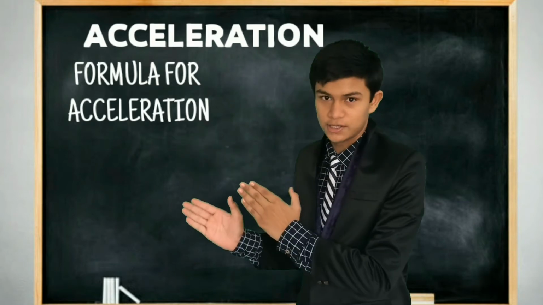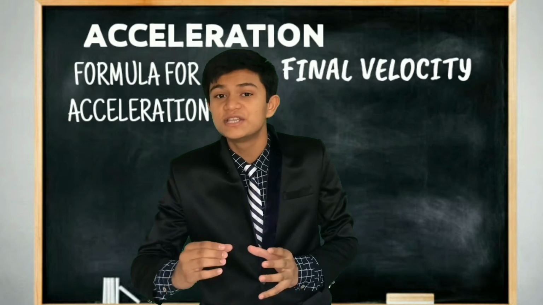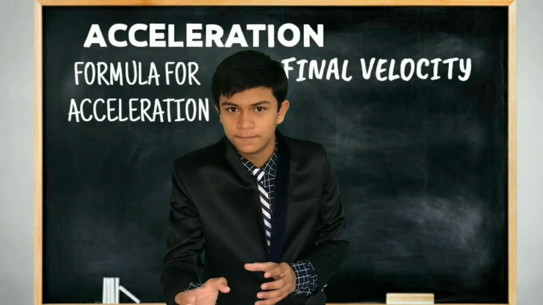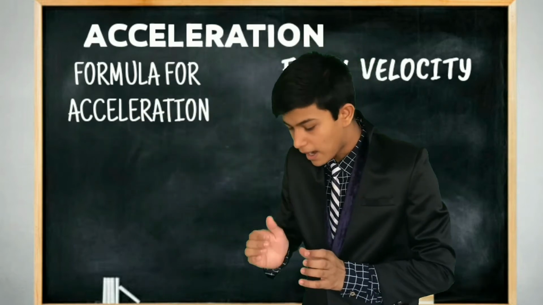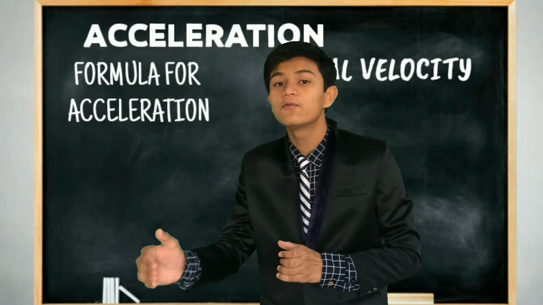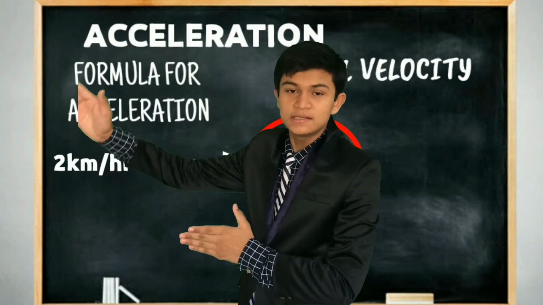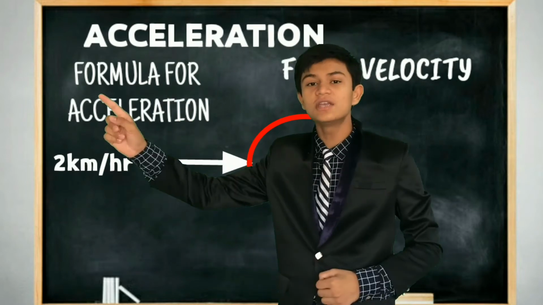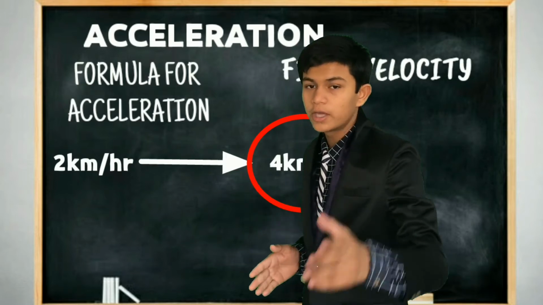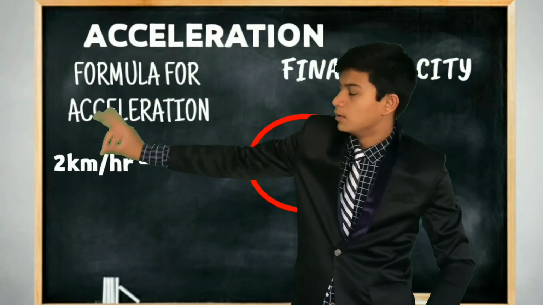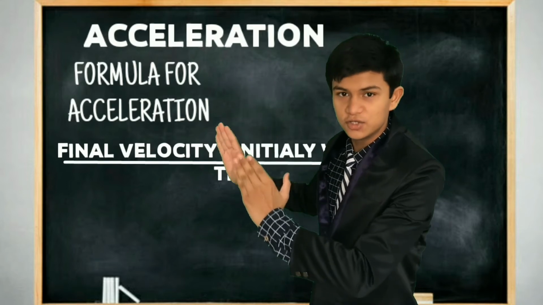So what is final velocity? Final velocity is the velocity when an object changes its speed or its velocity. Now Ram has his speed at 2 kilometers per hour and he changed his speed to 4 kilometers per hour. So his 4 kilometers per hour becomes his final velocity, and the initial velocity is his 2 kilometers per hour.